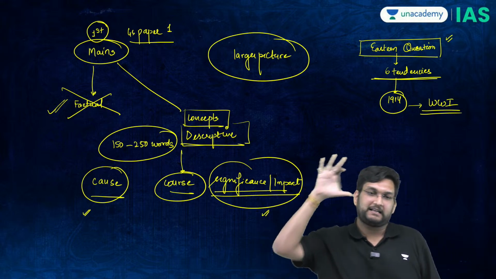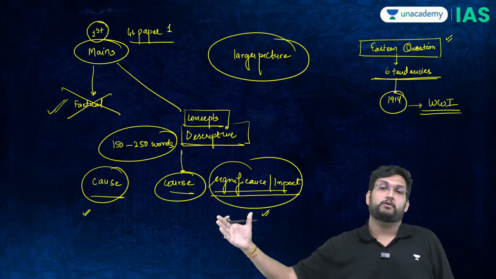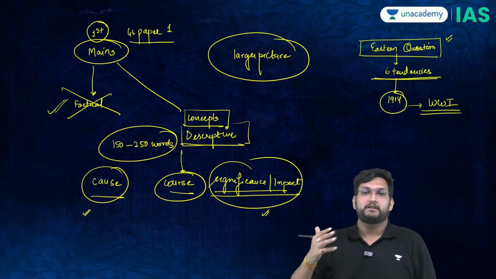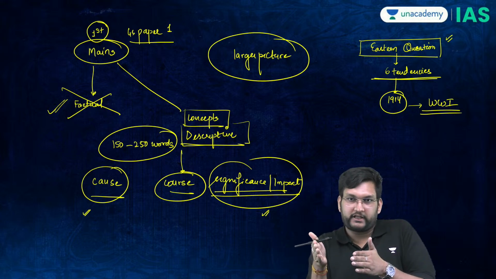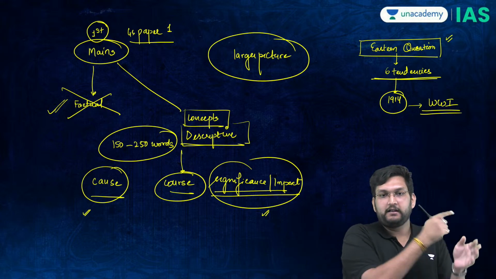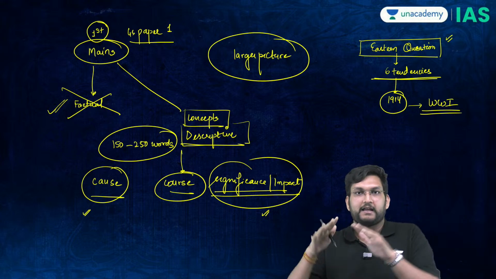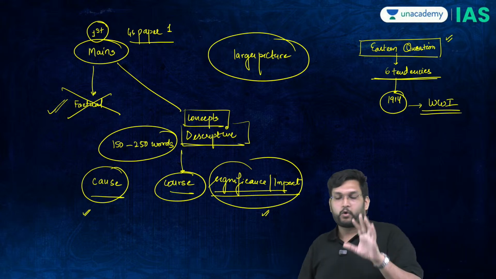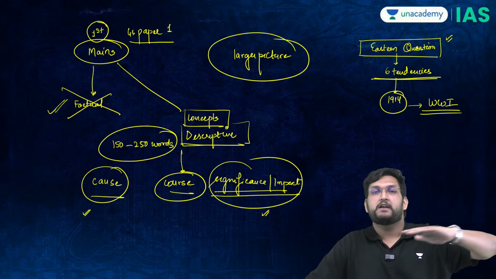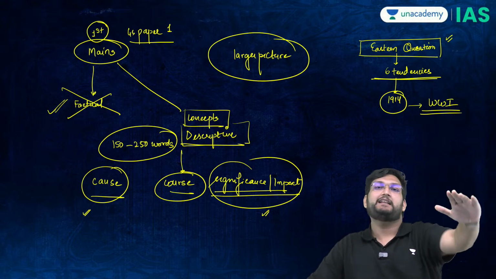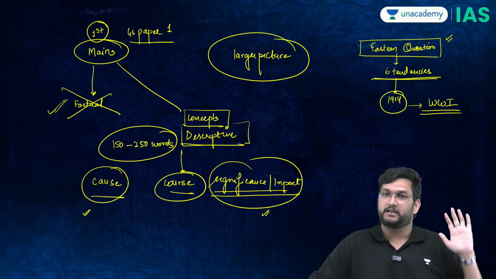Once we've covered the causes, I'll consolidate everything for you in 2 to 3 slides, and then we will move to the course of the First World War. How did the First World War go from 1914, 15, 16, 17, 18? We'll discuss each of these years, what happened, and then we will discuss the 1919 Treaty of Versailles and end the session. This is basically what is in front of you for the next 2 hours, a whole tapestry of issues which we'll understand from 1800 onwards till 1919. So we'll cover 119 years, and in that we will try to understand everything related to the First World War.